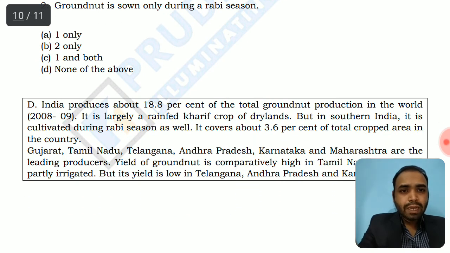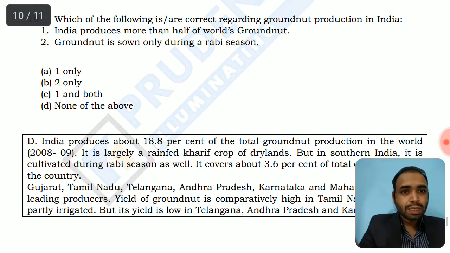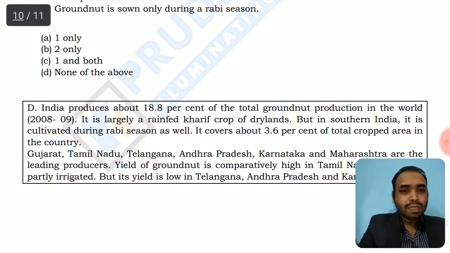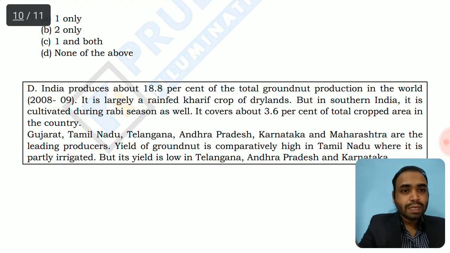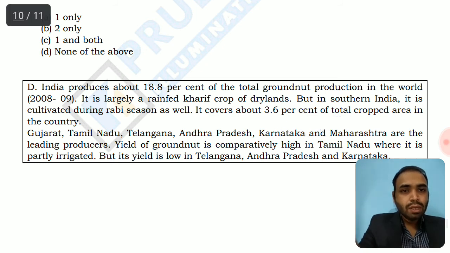India produces about 18.8%, almost 20% of world's groundnut production. It is largely the rain-fed kharif crop, so not the rabi. So the second option is incorrect. It is largely the rain-fed kharif crop of the dry lands. But in southern India, it is cultivated during rabi season as well. It covers about 3.6% of total crop area in the country. The leading producers are Gujarat, Tamil Nadu, Telangana, Andhra Pradesh, Karnataka, and Maharashtra.